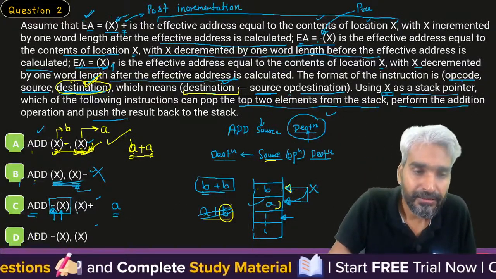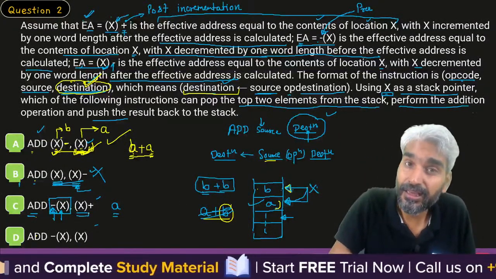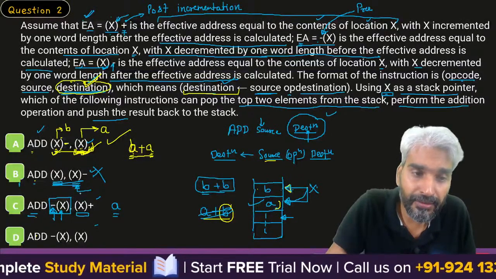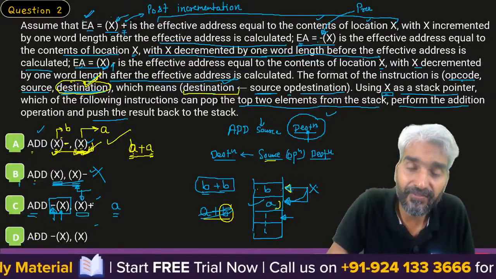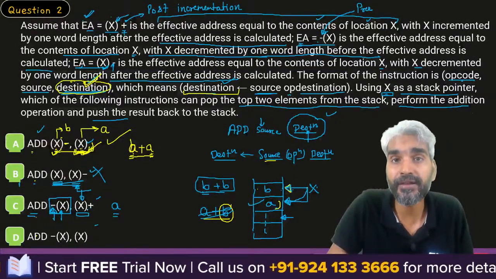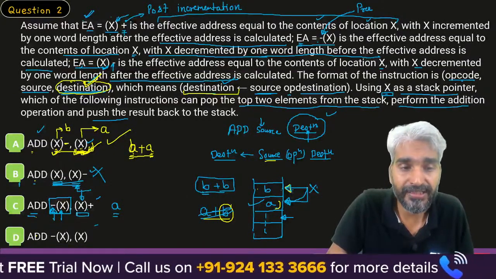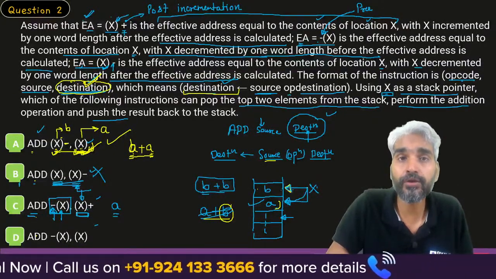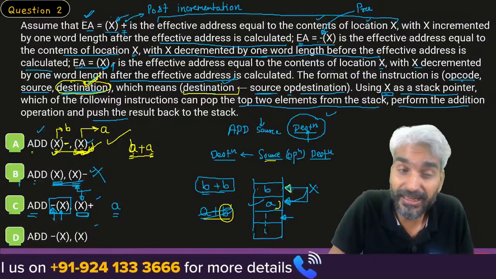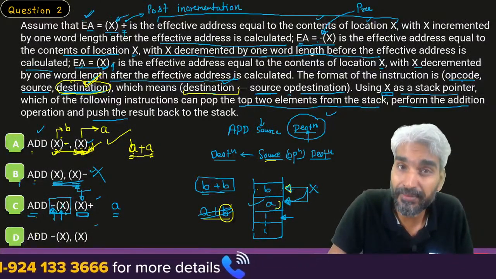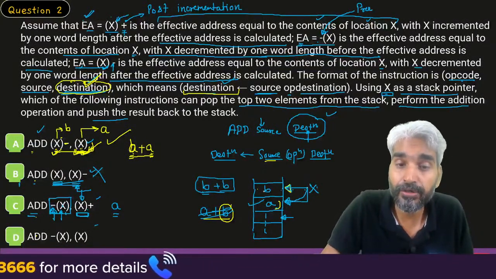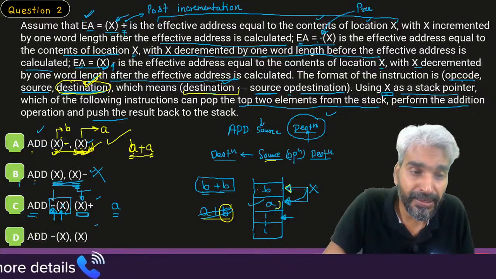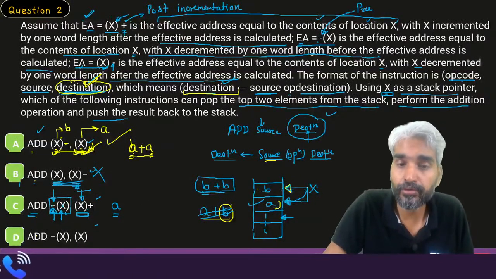Now, here, this second destination says that the operand will be available from location X itself, and then will increment the value of X. So, if we get the second operand also from the location X, and now the new location X is actually the value of X decremented. So, initially X is pointing to B, and because of this pre-incrementation, X will start pointing to this location A.